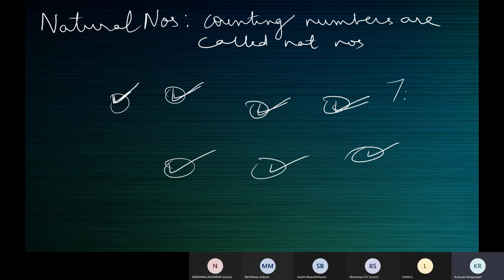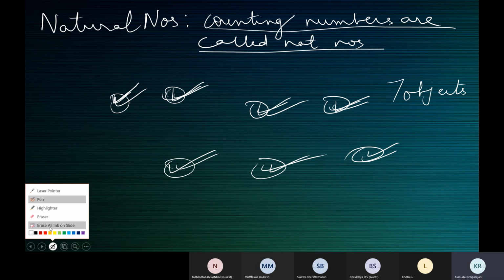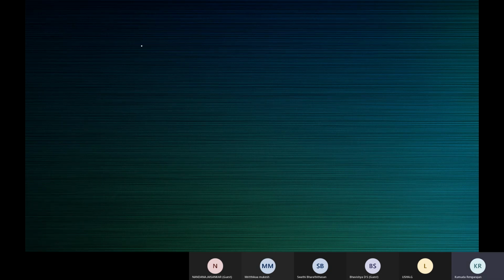We don't start with 0. So there are 7 objects on the table. That's why counting numbers are called natural numbers, because we start counting from 1.